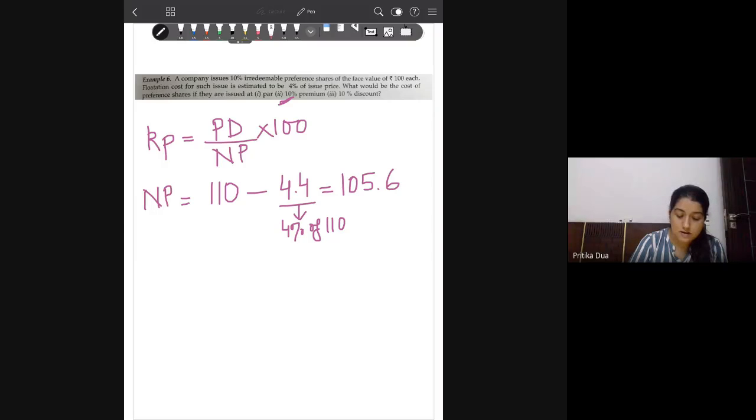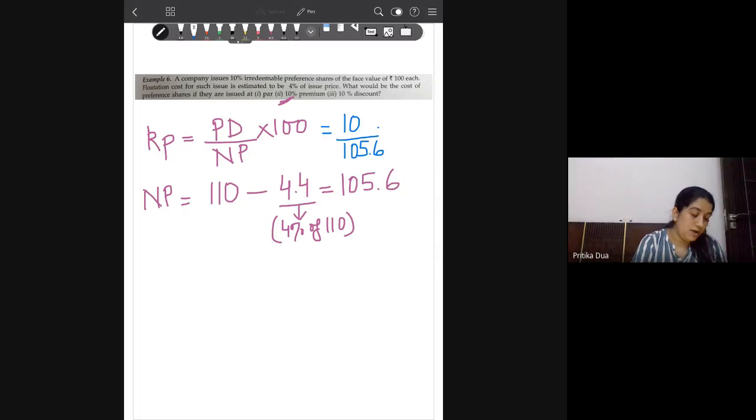Now you can put the values in the formula. Your dividend will always be paid on the face value. Irrespective of whether the share is being issued at discount or premium, the dividend is always paid on the face value.